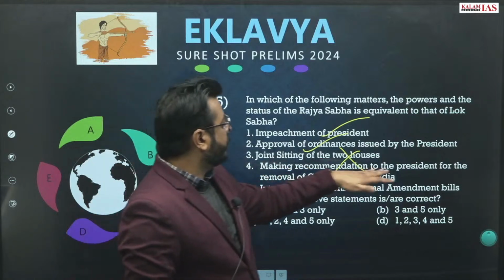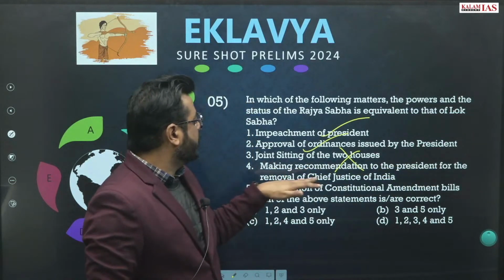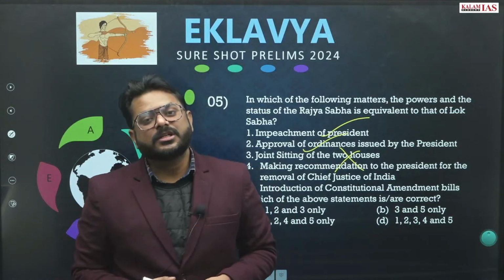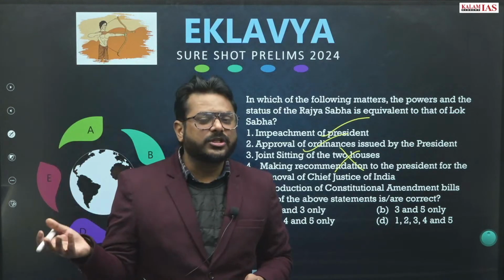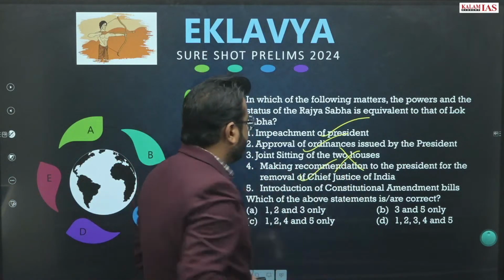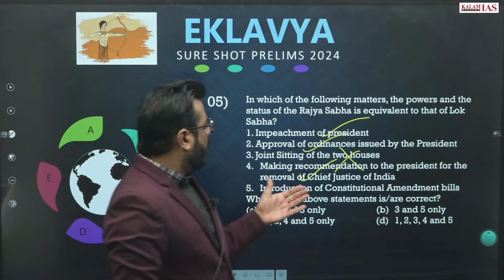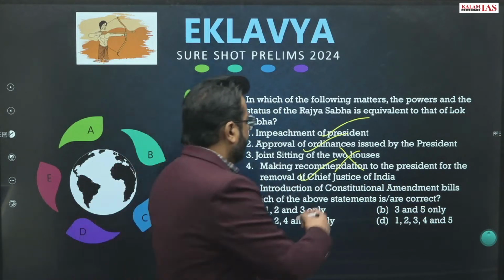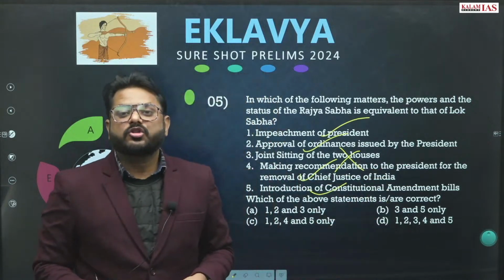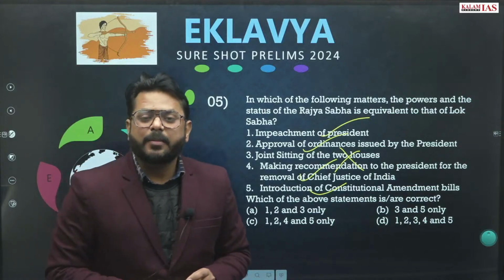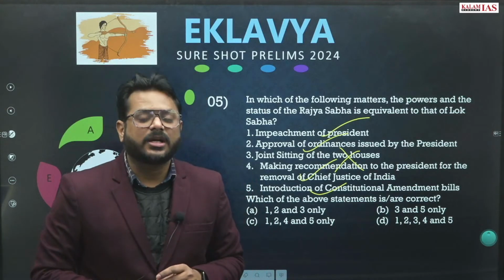Removal of the Chief Justice of India or any Supreme Court or High Court judges, both houses have equal power. So this will also be there. Introduction of Constitutional Amendment Bill. The Constitutional Amendment Bill can be introduced in any house, and there is no requirement of the prior recommendation of the President of India.